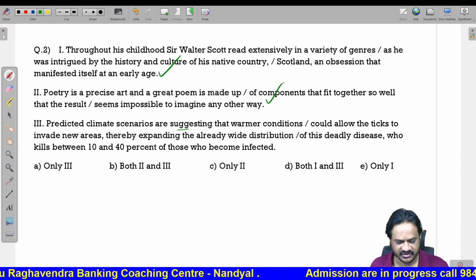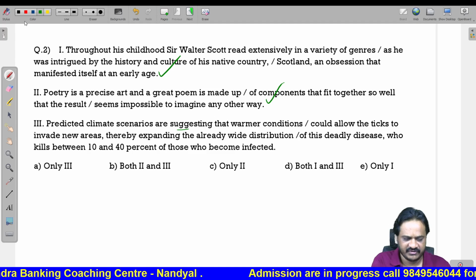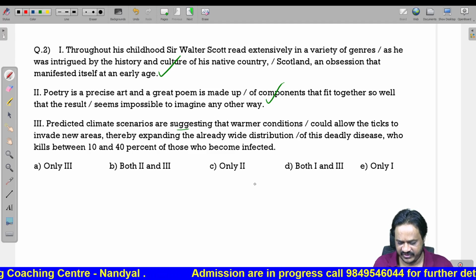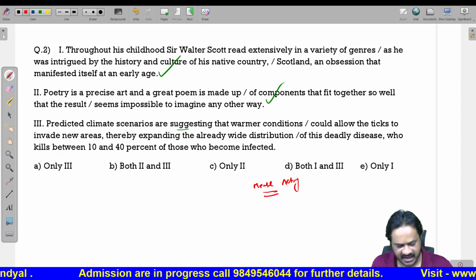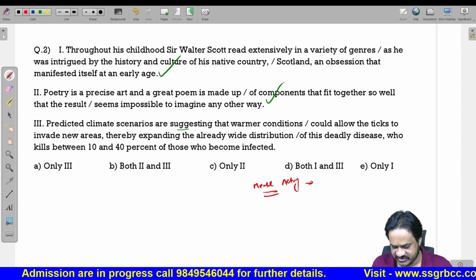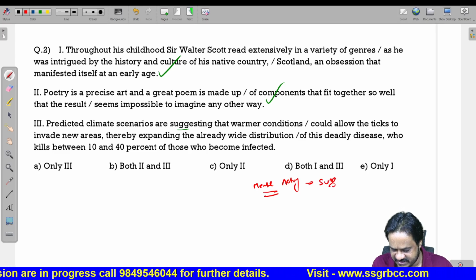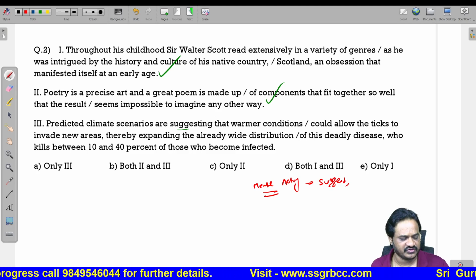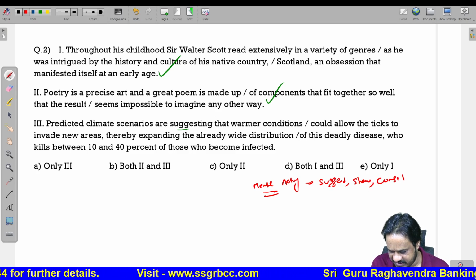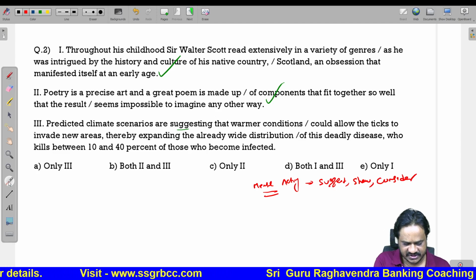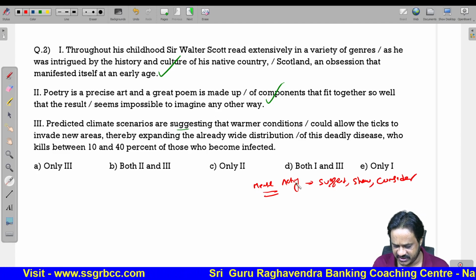Whenever you are talking about one mental activity, if you are using words like suggest, show or consider, so suggesting, showing, considering, that is one mental activity.